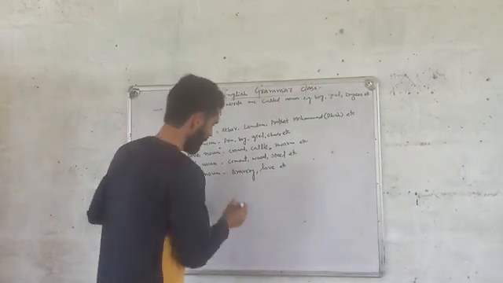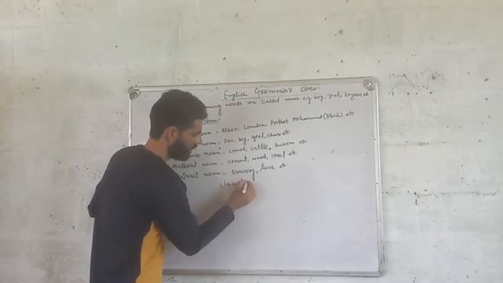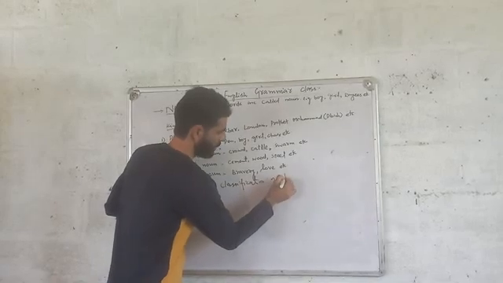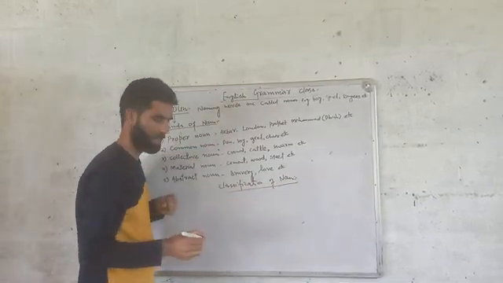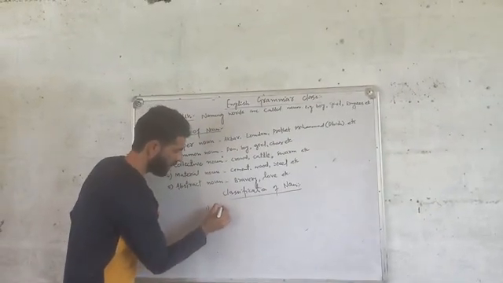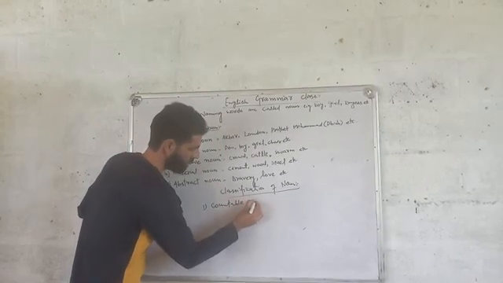There is also one more classification of noun. Nouns can be classified into two types. Number one is the countable noun.